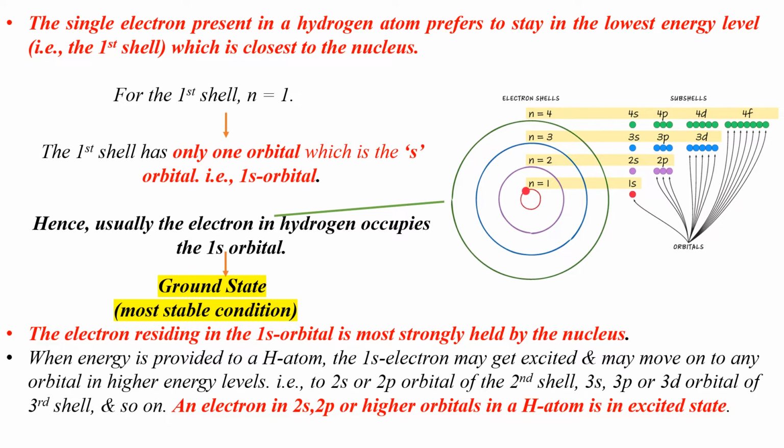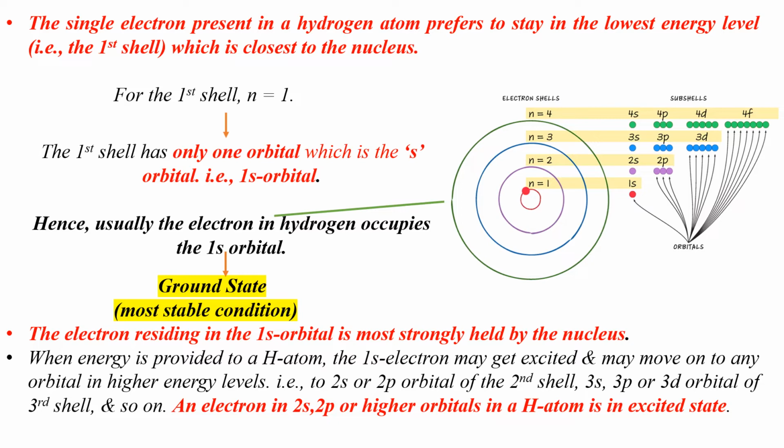Now, for the first shell, the value of principal quantum number n is equal to 1. So the first shell has only one orbital and that is the s orbital, so that makes it 1s orbital. In hydrogen atom, when the electron occupies the 1s orbital which is closest to the nucleus, it is strongly held by the force of attraction of the proton in the nucleus. As a result, it would have lowest energy. In this situation, the hydrogen atom is said to be in the most stable condition and this state of hydrogen atom is called the ground state.